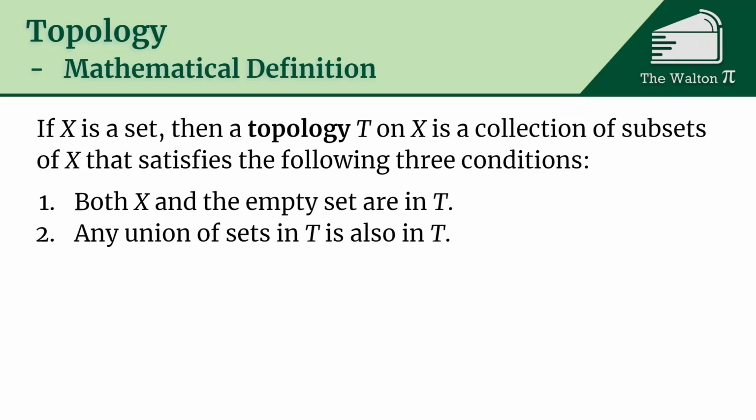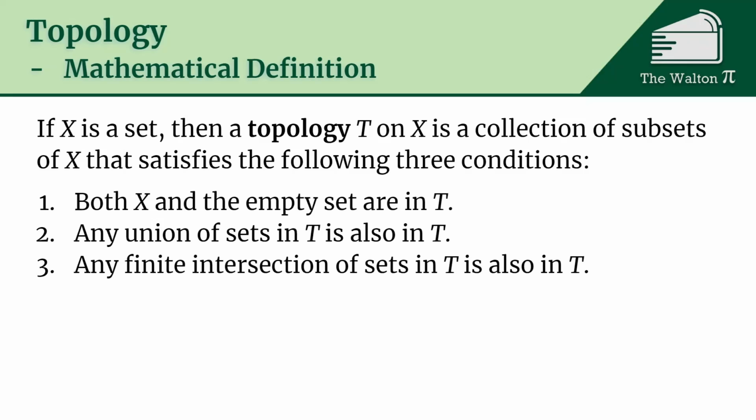Next, we need any union of sets that are in T must also be in T. So if A is in T and B is in T, then A union B has to also be in T. Now, this says any union. This allows for us to have an infinite union. Okay, so you can have infinitely many things all unioned together. That has to also be in T.